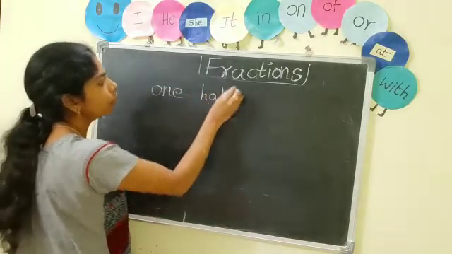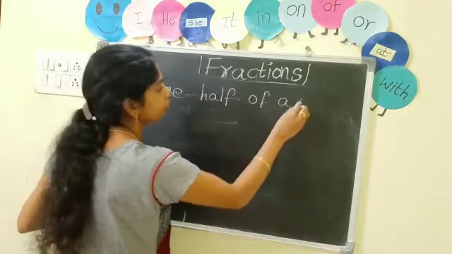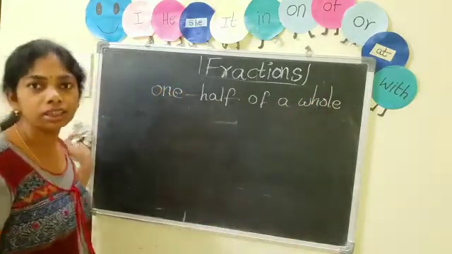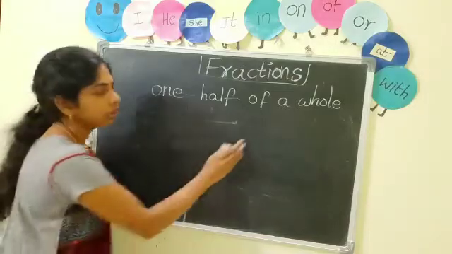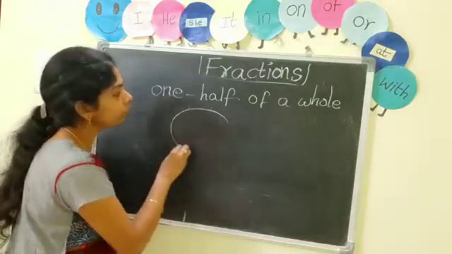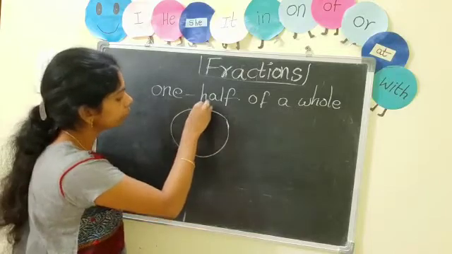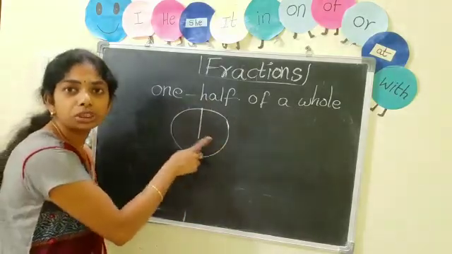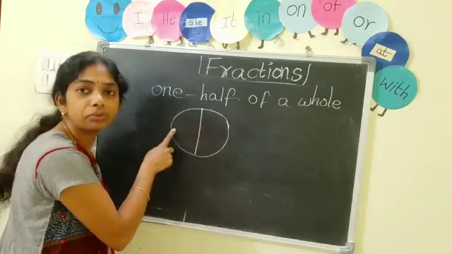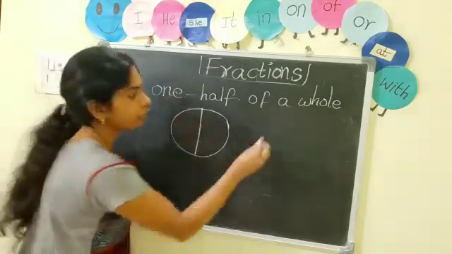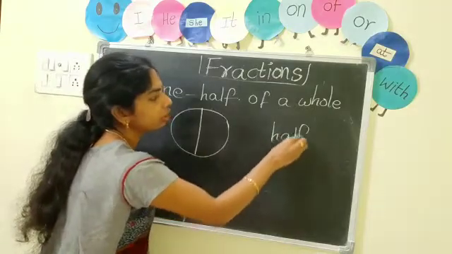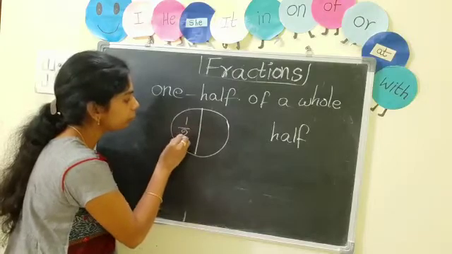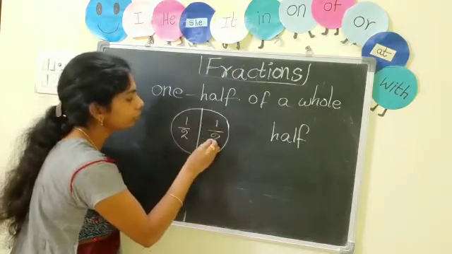1/2 of a whole. Whole means a complete thing, a full thing. Half means when you make it into two equal pieces, then each part is called half. H-A-L-F. 1/2.